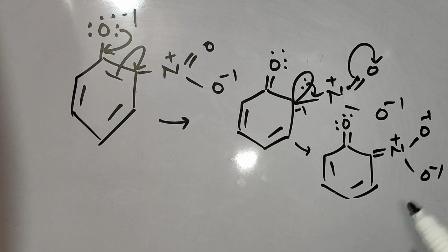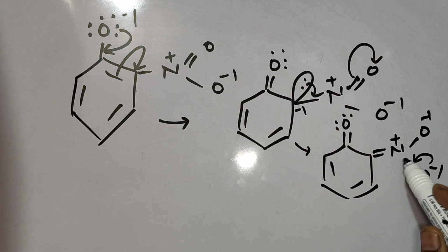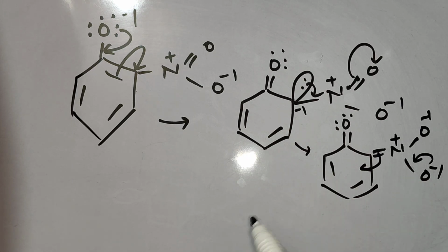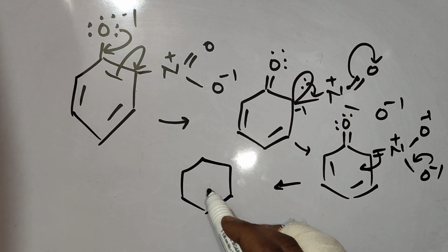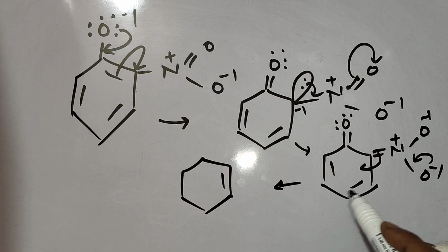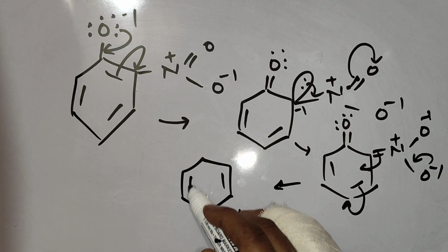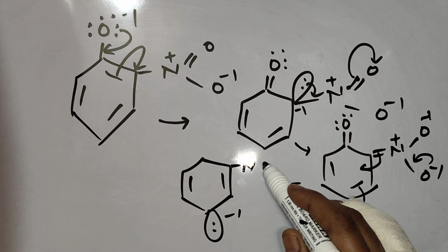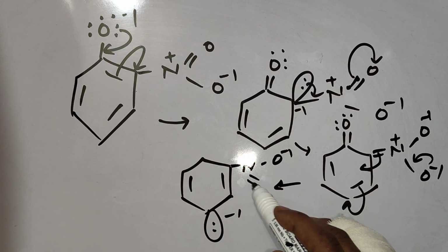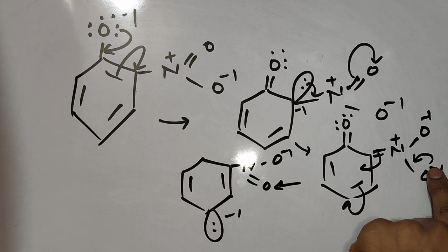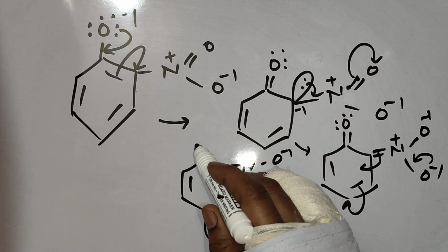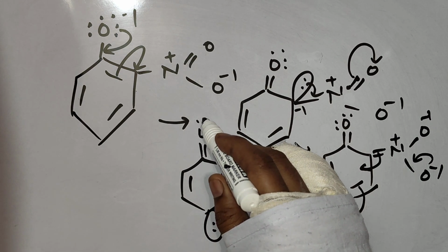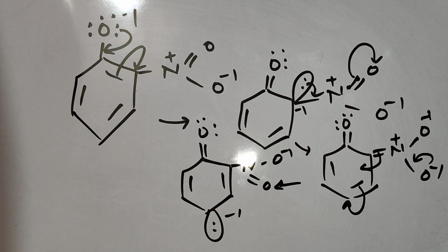And after that, you know what will happen. The next movement will be this. Keep on drawing them. Here the double bond will come, because now this oxygen will deliver 2 electrons for the bond formation here, and the negative charge is not there on oxygen.